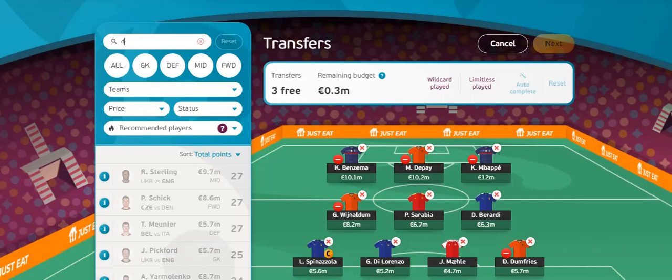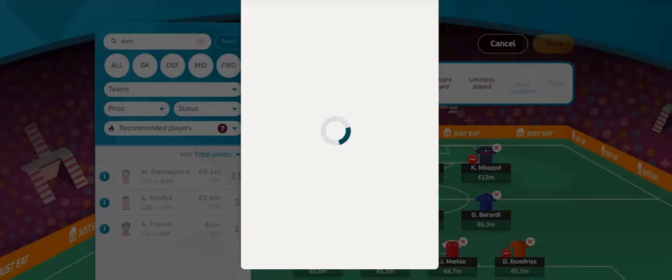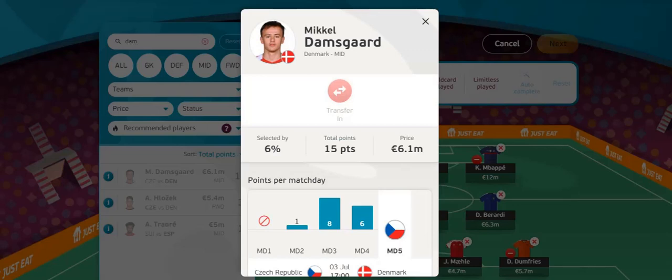And moving on to the final differential. And I can't believe he's still actually a differential. It's Damsgaard, only selected by 6% of teams in the whole game. Of course, Denmark played Czech Republic in match day 5. He only cost 6.1 million, down as a midfielder, but plays very attacking. He got 1 goal and 1 assist in 2 starts for Denmark so far. He has 6 goal involvements in the last 4 starts for Denmark.